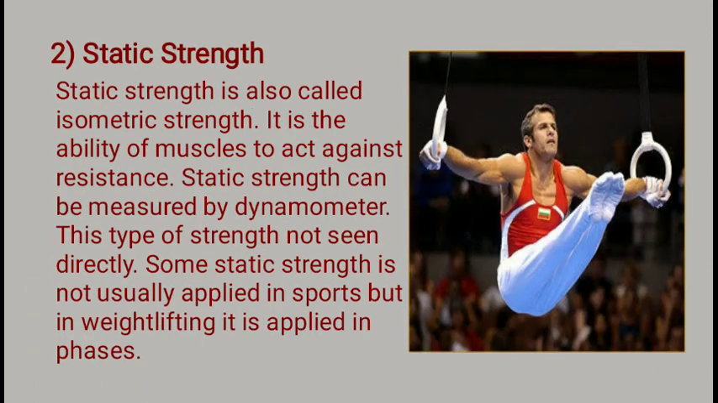Then the next types of strength we have are dynamic, and second, static. Static means a position where the person does not have any movement, but still the strength is being applied. Static strength is also called isometric strength. It is the ability of the muscle to act against resistance. Static strength can be measured by the dynamometer. A dynamometer is used to check the static strength.